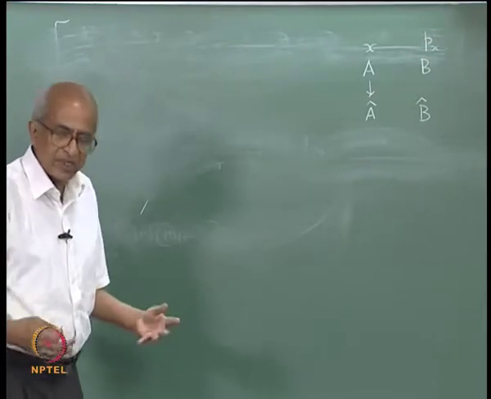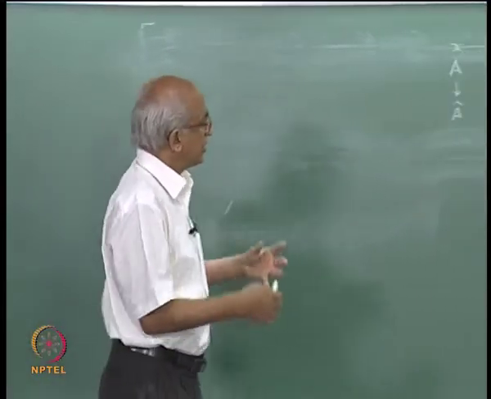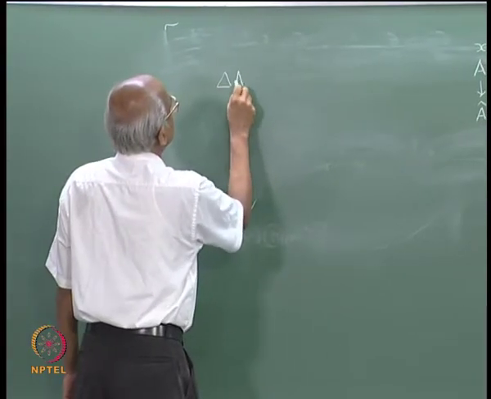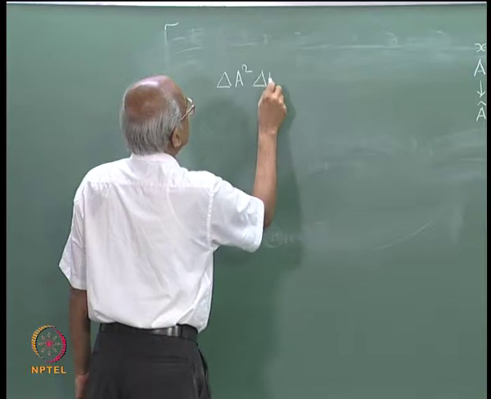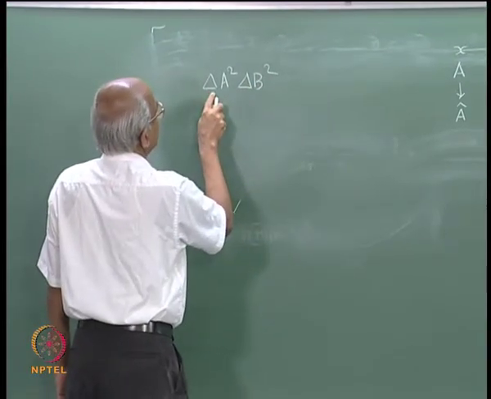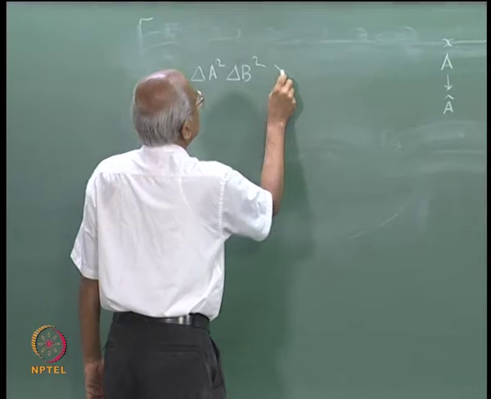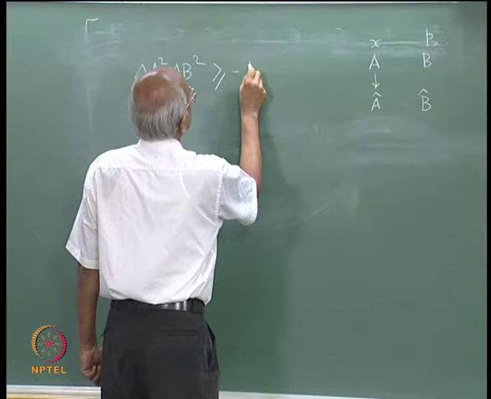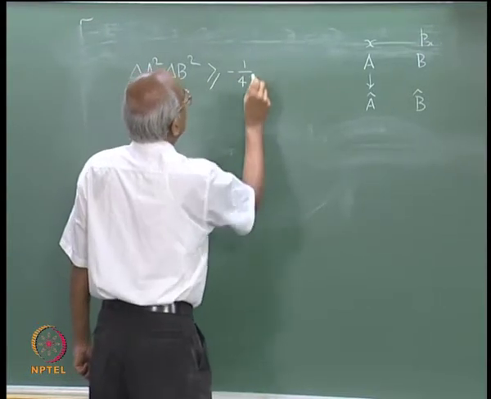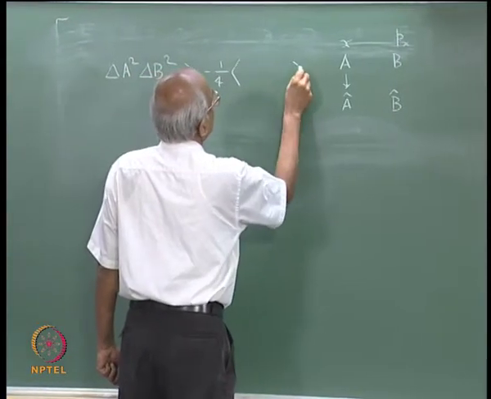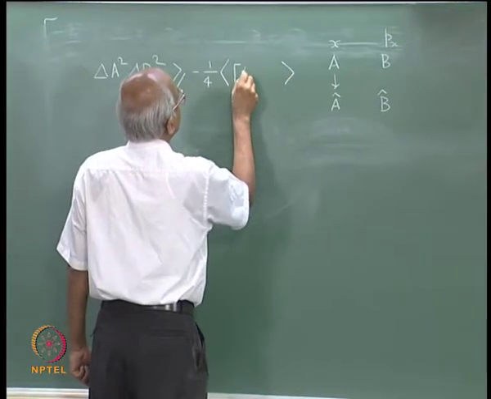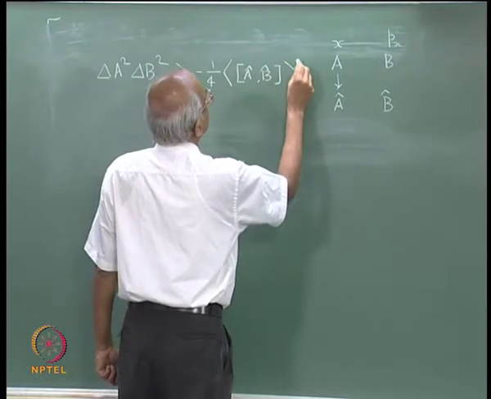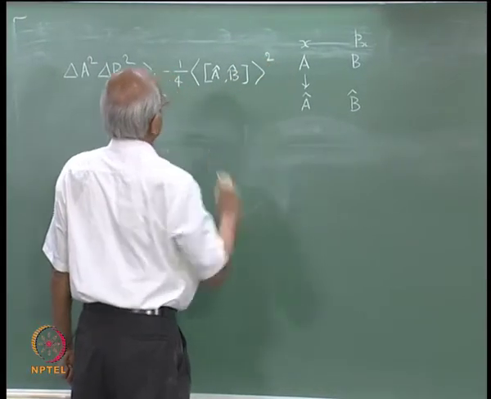And the generalized uncertainty principle, which we will prove, states that delta A square into delta B square, these are uncertainties in A and B, it states that it has to be greater than or equal to minus 1 by 4 expectation value of the commutator of A and B the whole square.